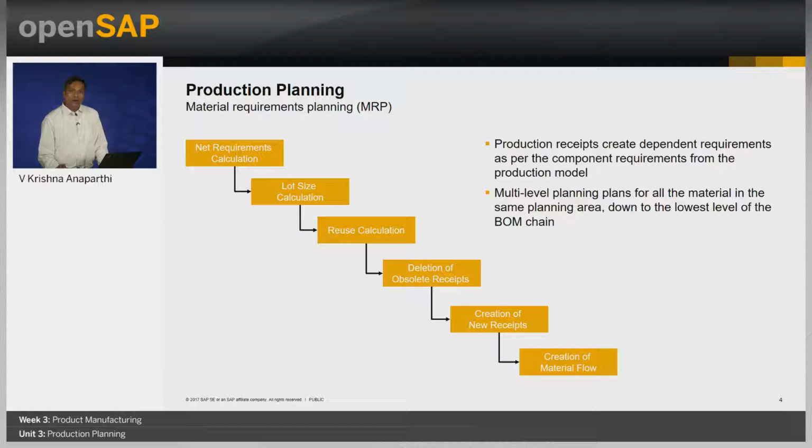The other key element of planning is multi-level planning. This shall ensure that the system plans across all the products involved in the production model using which a production document is created.